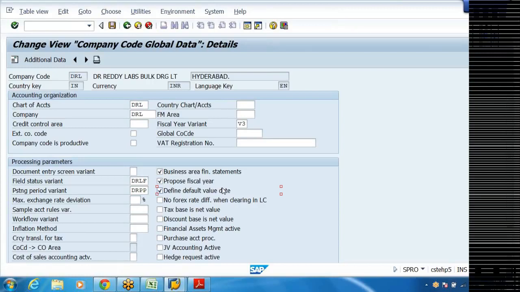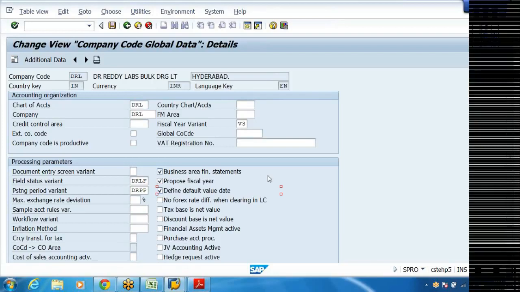Say for example, I have posted an accounting entry on 20th. When I am on, say, 26th, whatever today's date. Today I'm posting an accounting entry with posting date and document date as 20th.